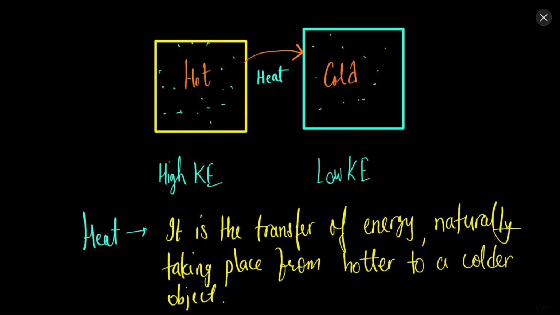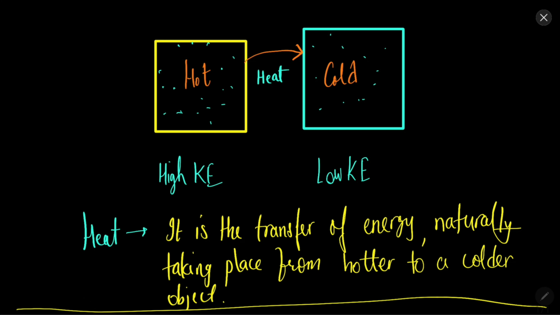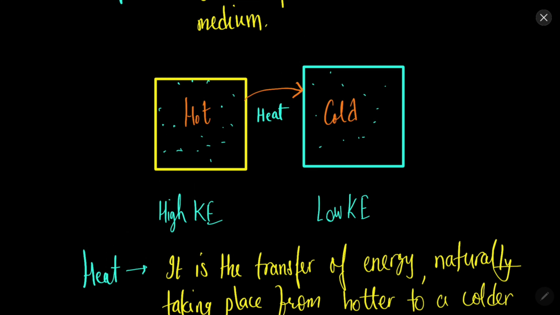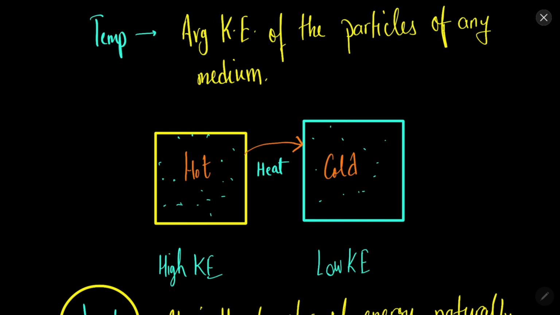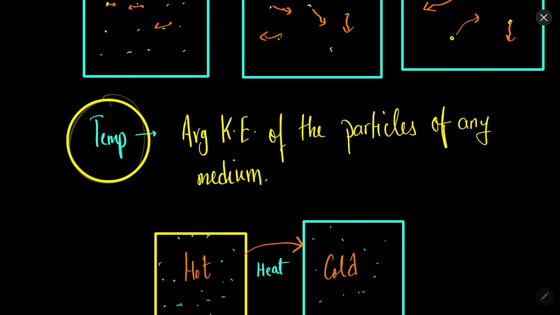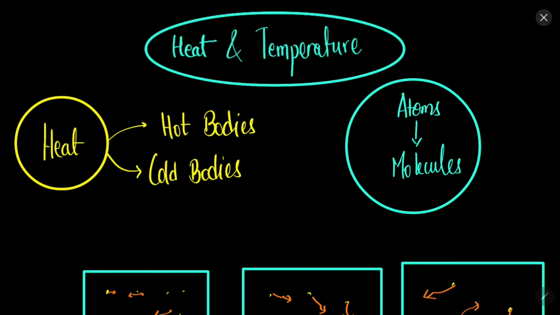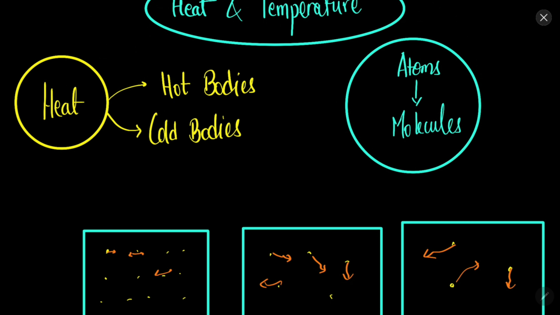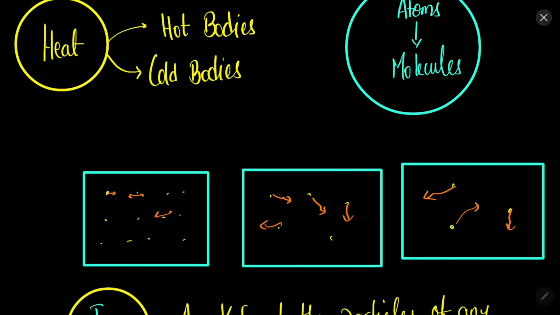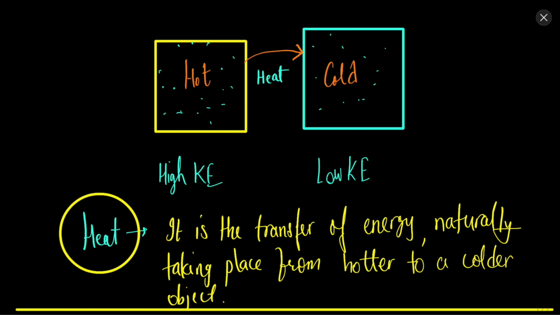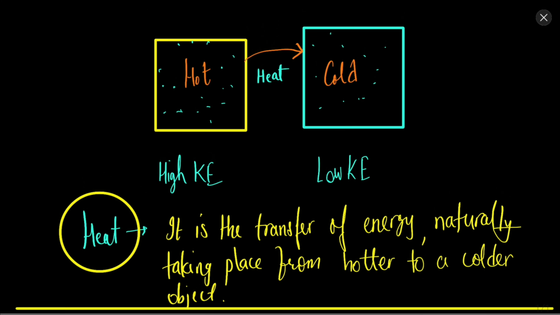So heat is a transfer of energy, and temperature is the average kinetic energy of the particles present in any medium. Hot bodies have particles with higher average kinetic energies, and cold bodies have particles with on an average less kinetic energies. So the concept of heat and temperature should now be clear to you.